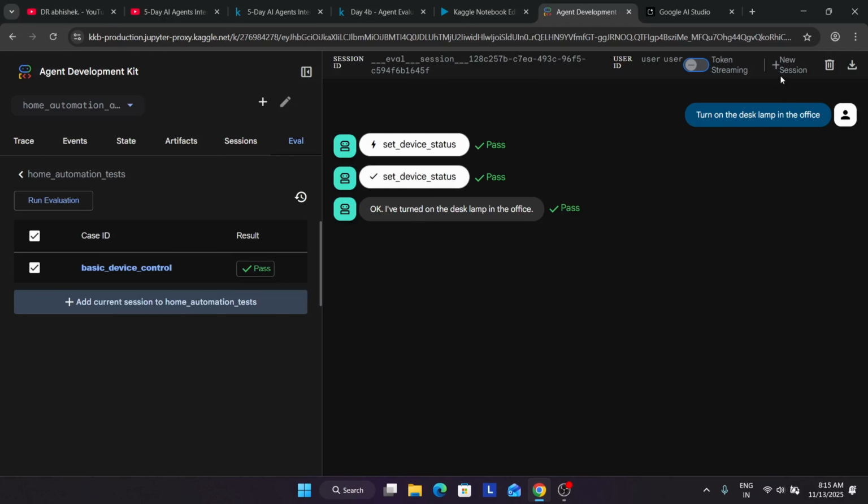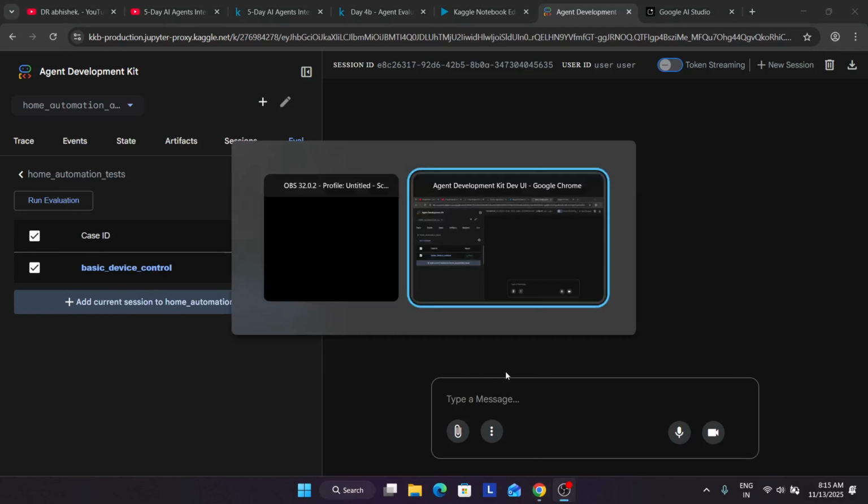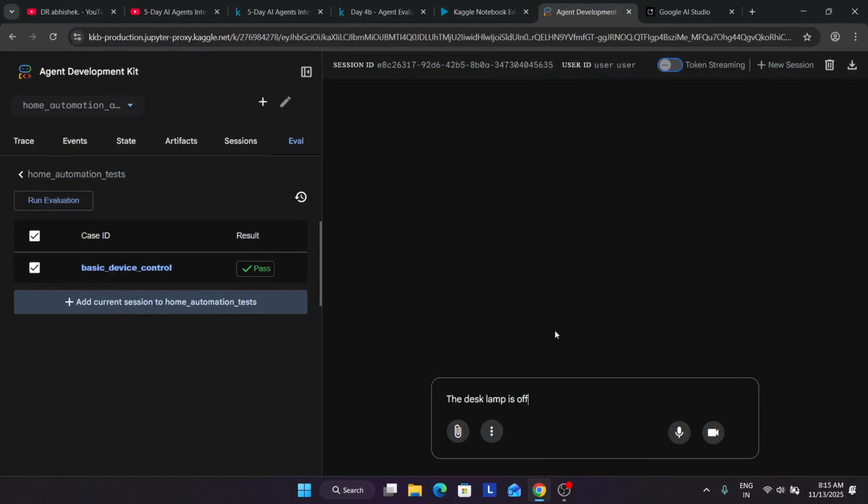Now we are starting a new session, and here we will change it to the lamp is off. Let's see how we can do it. Just run it. The desk lamp is off.